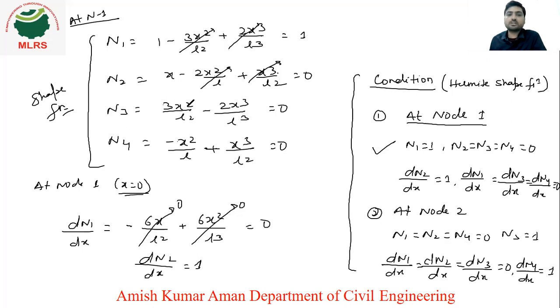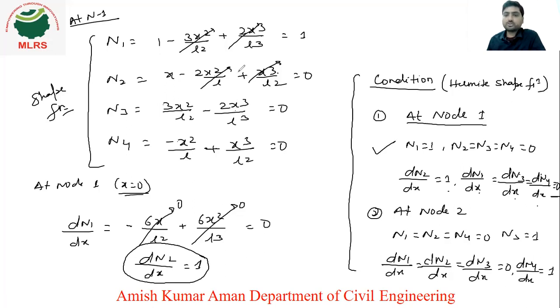Except this, these two are the x terms, 0. These two are the x terms only, 0. So these two terms also you will get 0 only. So only we are getting dN2 upon dx as 1. You can see here dN2 upon dx as 1, and dN1 upon dx, dN3 upon dx, and dN4 upon dx is equal to 0. We are getting the same thing here, right? So these are the conditions which are given for node 1.